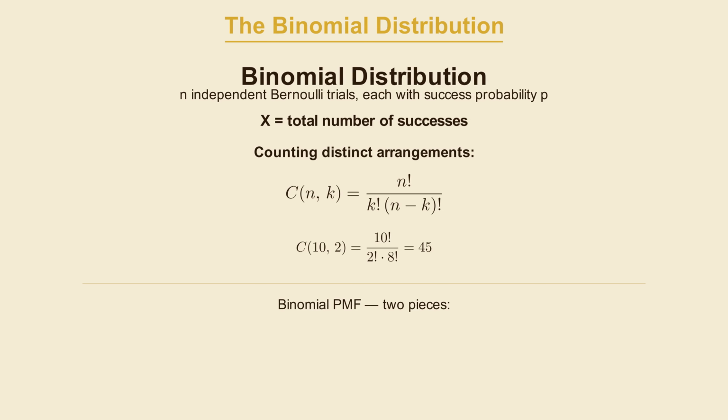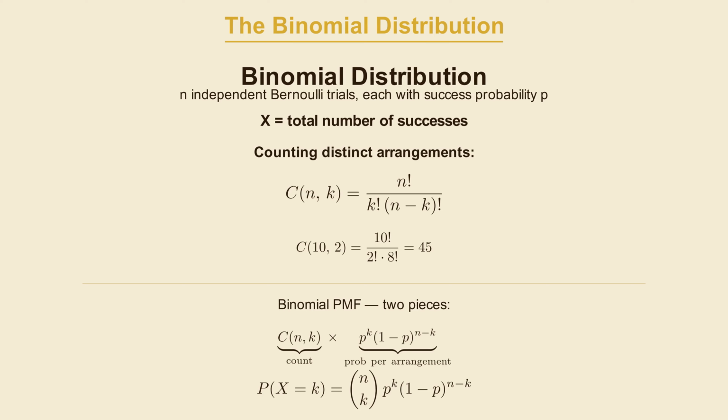Now, the binomial probability mass function has 2 pieces. The first piece is that combination count, the number of ways exactly k successes can be arranged across n trials. The second piece is the probability that any one of those specific arrangements ends up occurring. That is p raised to the k times 1 minus p raised to the n minus k. Multiply those together, and you get the probability of exactly k successes in n independent trials.